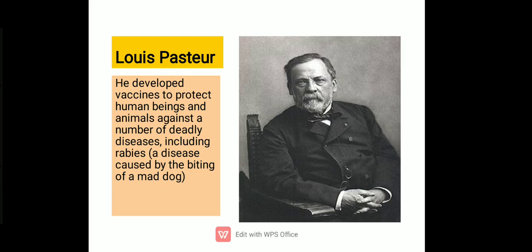The next scientist is Louis Pasteur. He was a brilliant scientist who discovered vaccines to protect human beings and animals against a number of deadly diseases, including rabies. Rabies is a disease caused by the bite of a mad dog. So Louis Pasteur gave us the vaccine that we are using till today as well. The special one is about rabies, as he has saved us from the rabies disease.